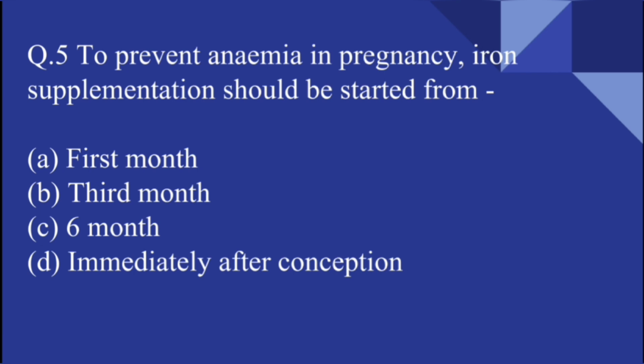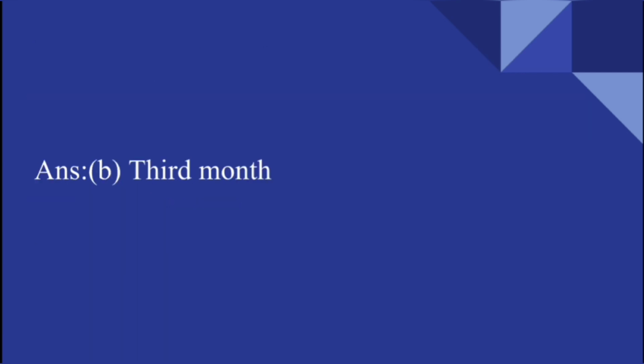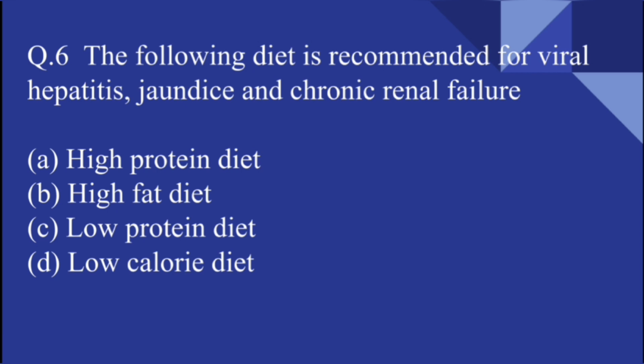To prevent anemia in pregnancy, iron supplementation should be started from the first month, the third month, the sixth month, or immediately after conception. So here the answer is after third month of pregnancy. That means from the second trimester.